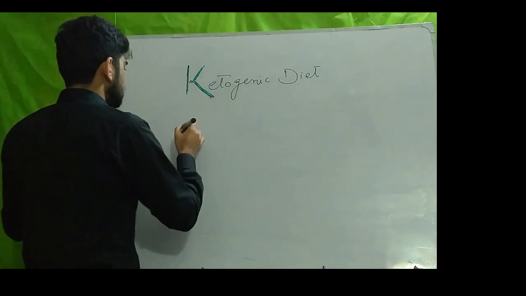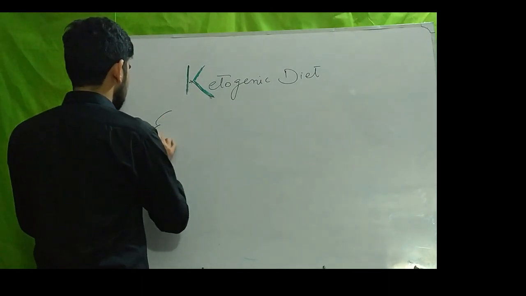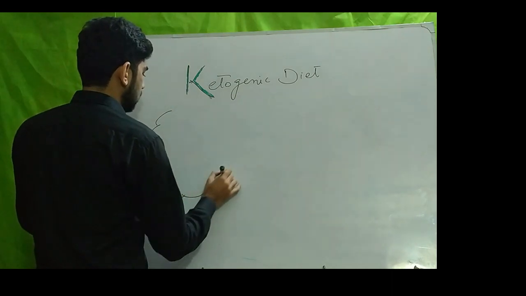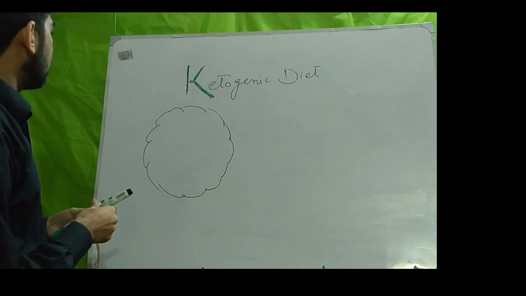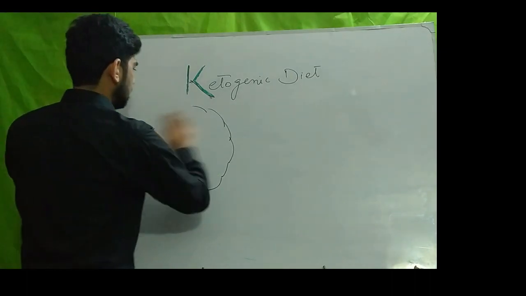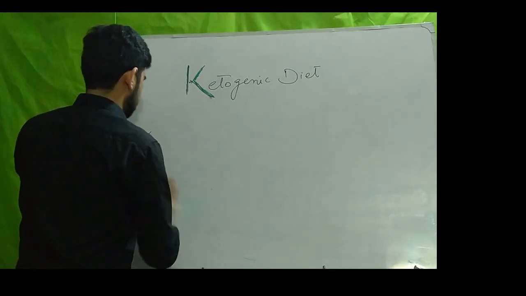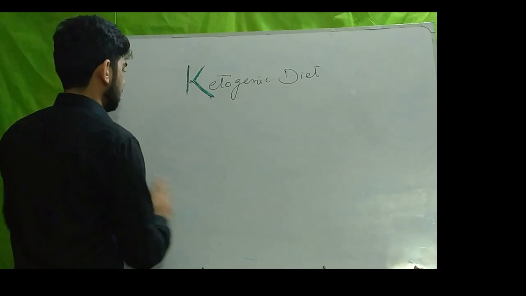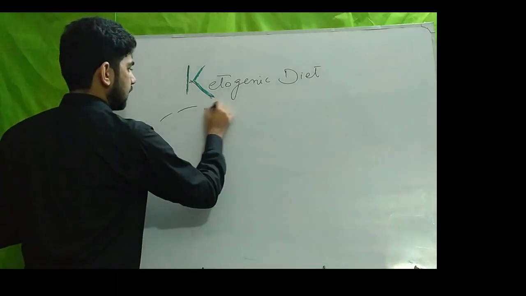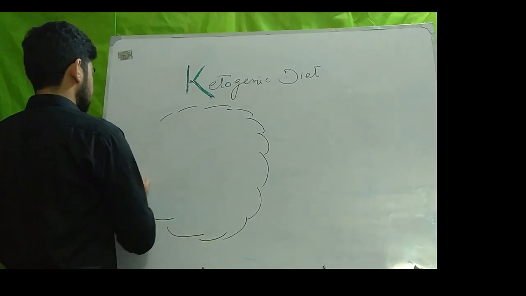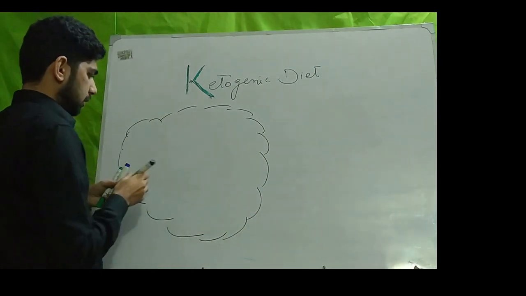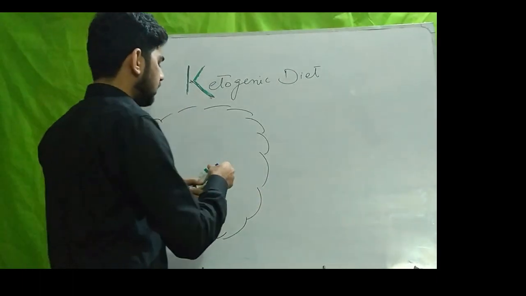Suppose this is an adipose tissue. Let's make it a little bit bigger. And this is the blood circulation.